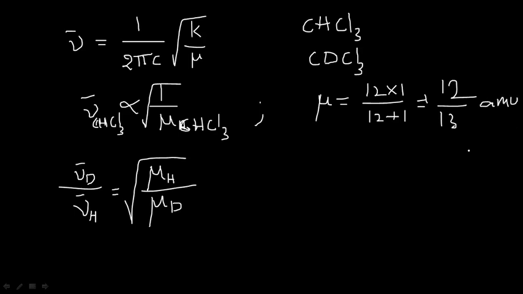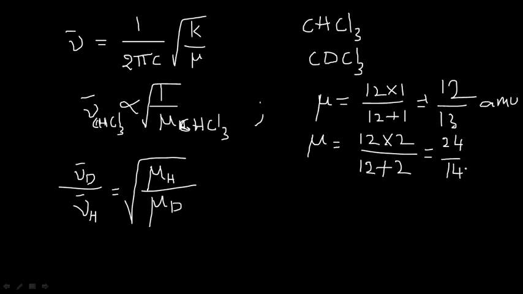Here I am not converting AMU into kilograms because the units cancel each other. And the reduced mass for CDCl3: carbon is 12, the mass of deuterium is 2, so 12 into 2 is 24 divided by 12 plus 2, that is 14 AMU.